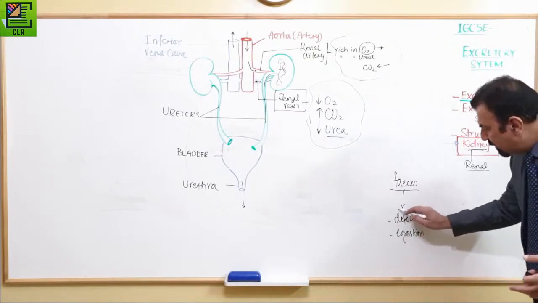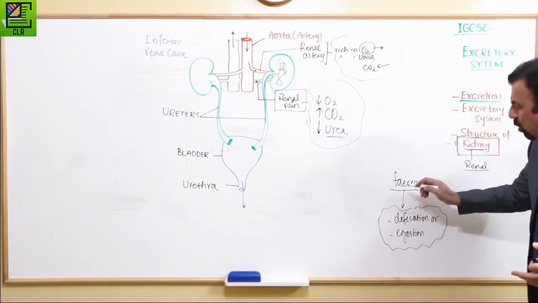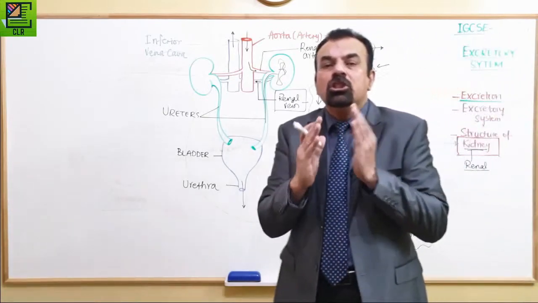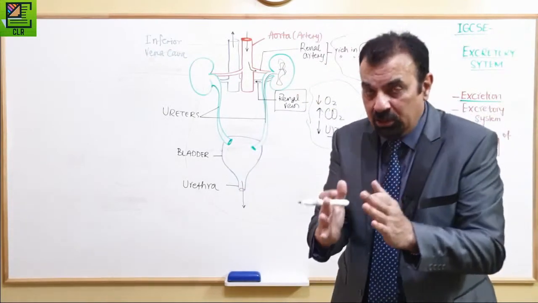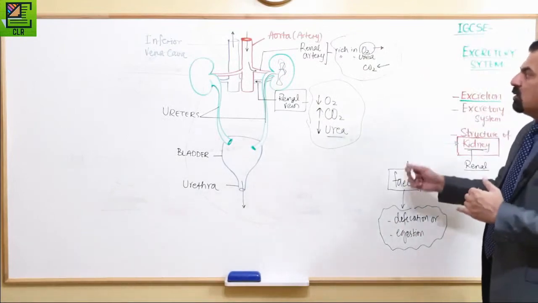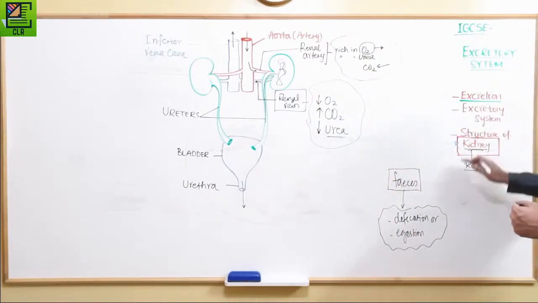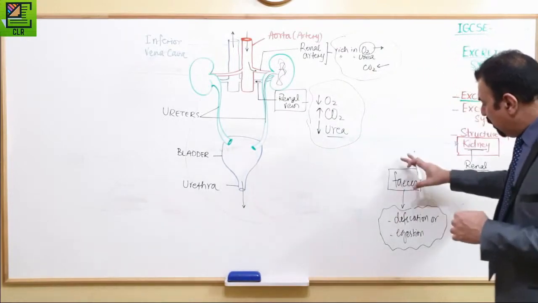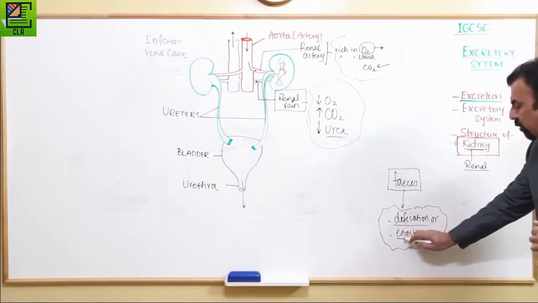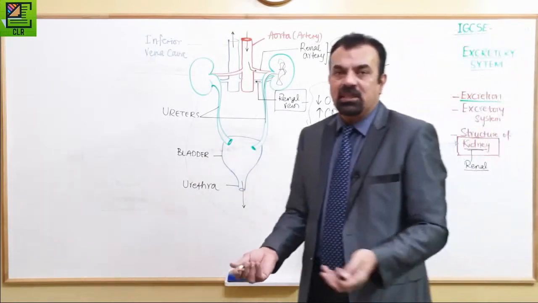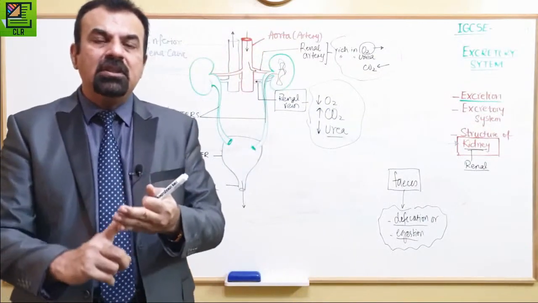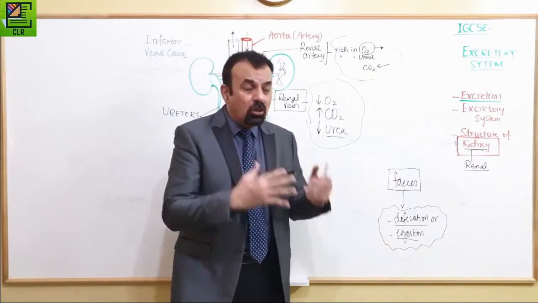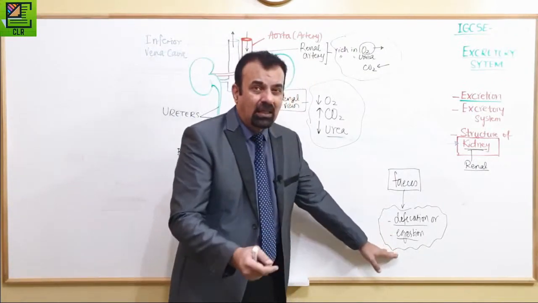So remember, defecation or egestion, the removal of feces from the body, should never be called excretion. That's not excretion. Why? Because in the definition we learned that excretion is the removal from the body of chemicals which are the waste products of metabolism. In defecation, we just get rid of those substances which we could not digest. So undigestible food is being removed during defecation, so don't call defecation or digestion excretion.